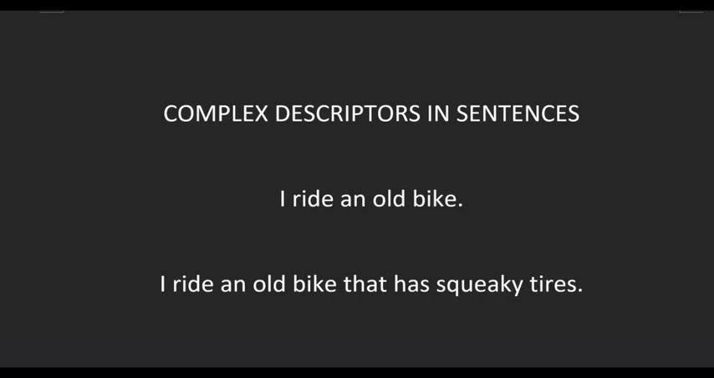Okay, so let's take a look at this sentence. I ride an old bike. It's a simple sentence, right? We have ride, which is the action. I am the doer, and an old bike is the receiver. And inside the receiver, we have old bike, which is a descriptive fragment.